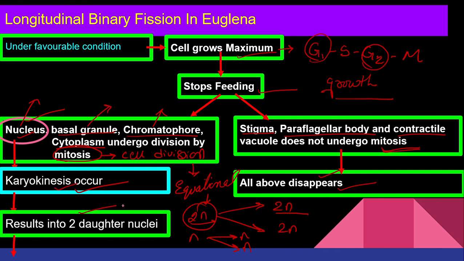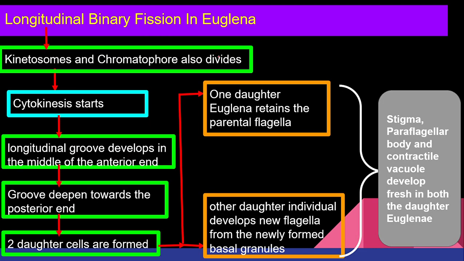Now this karyokinesis results in two daughter nuclei. After that, cytokinesis starts. How does division of the cytoplasm take place? It occurs longitudinally. Groove means khadda hota hai. So this is your groove. Groove develops on which side? Anterior side, the front side, not the back side. These grooves deepen towards the posterior side. This is your posterior and this is your anterior. Then two daughter cells are formed.